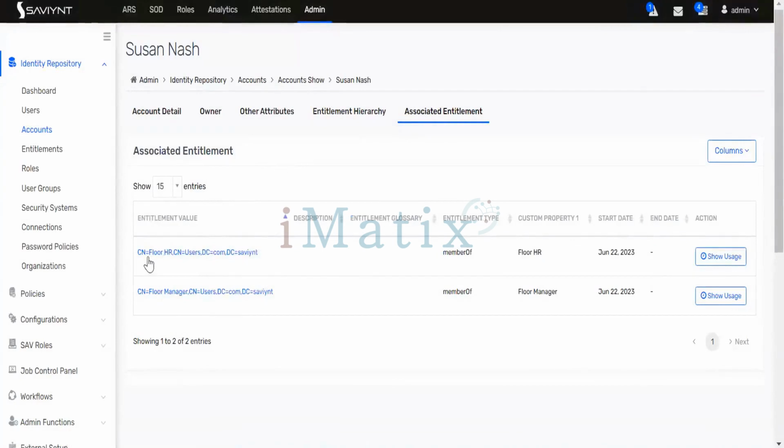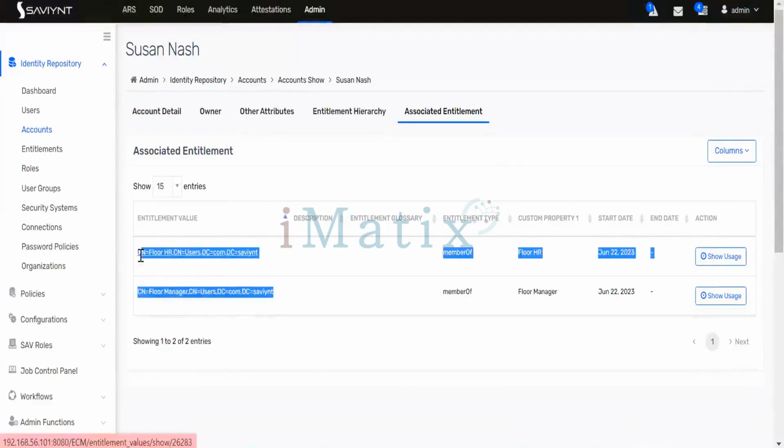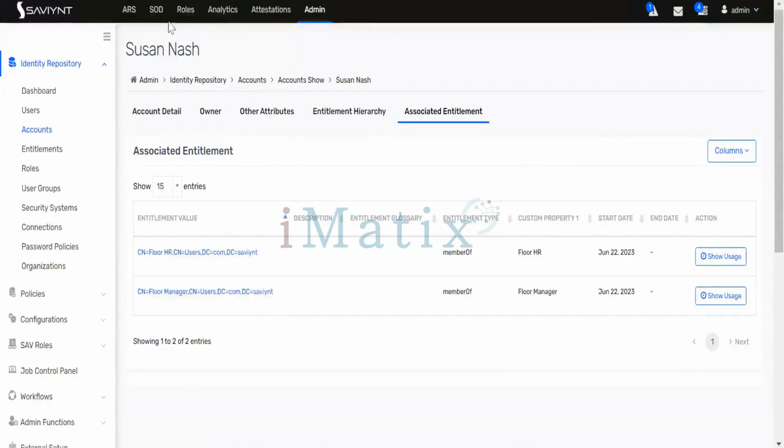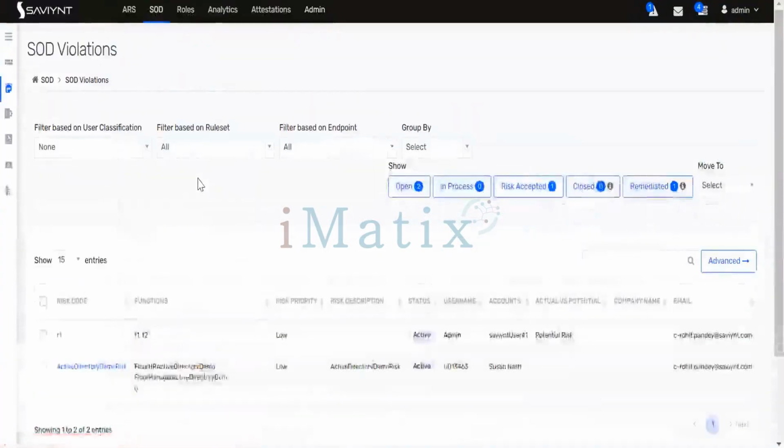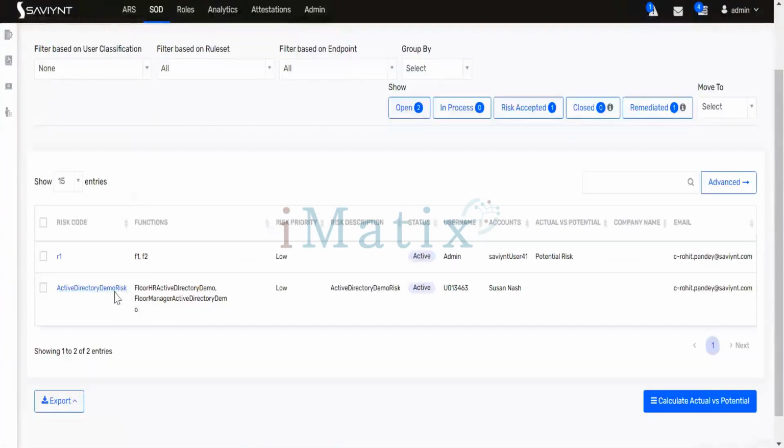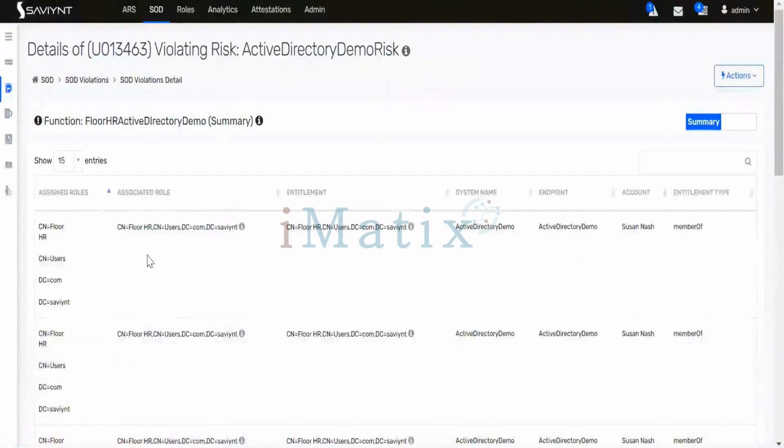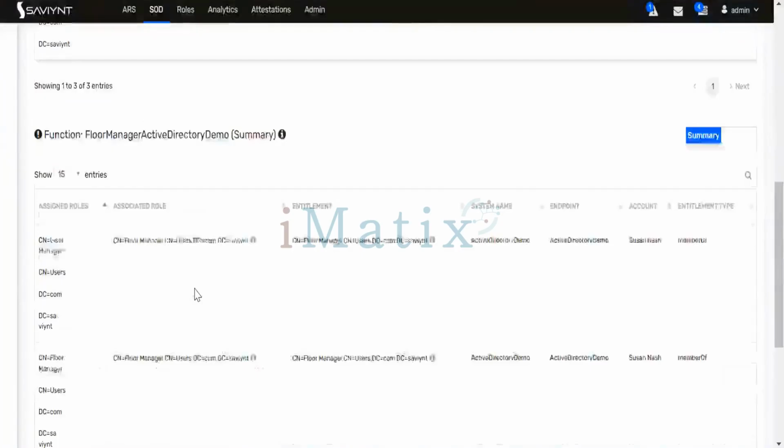Now there is a violation already there, right? Because both the entitlements are a part of your violation. How can I detect that? If you simply go to SOD model, if you scroll down, you will see the SOD will be generated. It will say there is an active directory demo risk. The risk name is there and the risk is there. If you open this, it will clearly tell you violation risk, active directory found. For this function, and this function has an entitlement of this entitlement flow register. And you have flow manager.